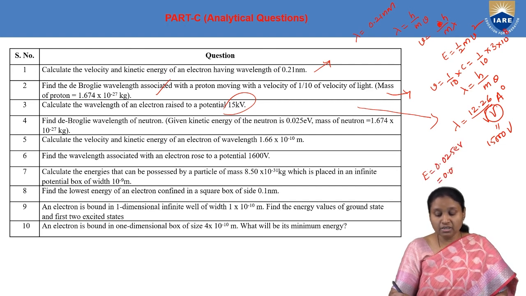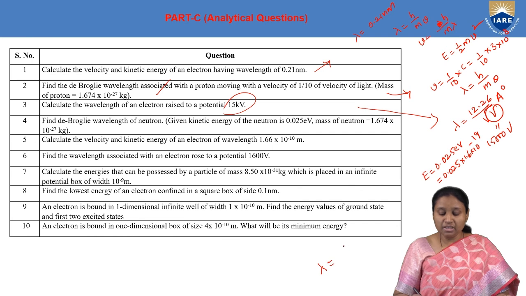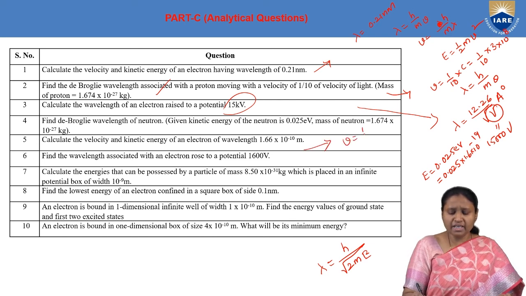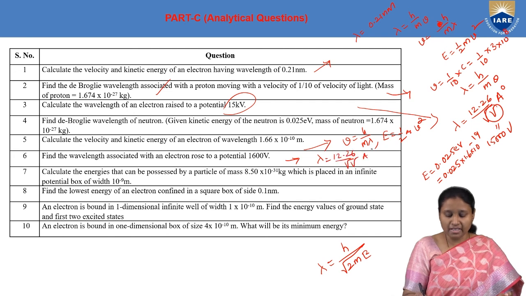We have to convert it into joules by multiplying it with 1.6 into 10 power of minus 19. And then finally we make use of the formula lambda is equal to h by square root of 2mE. And here in this case again, v is equal to h by m lambda and kinetic energy is half mv square. And here we make use of the formula lambda is equal to 12.26 by square root of V angstroms.